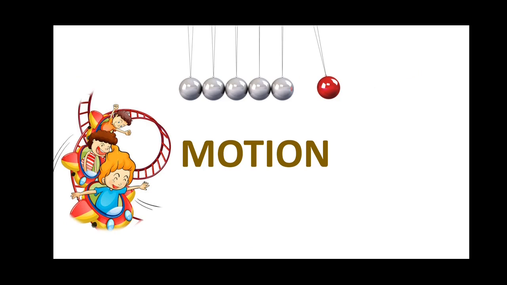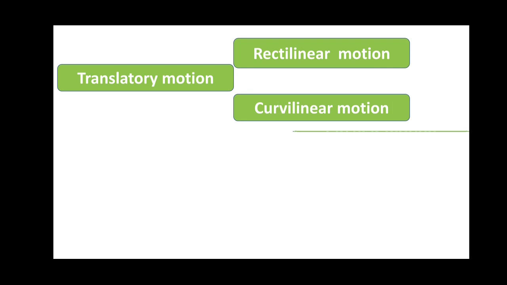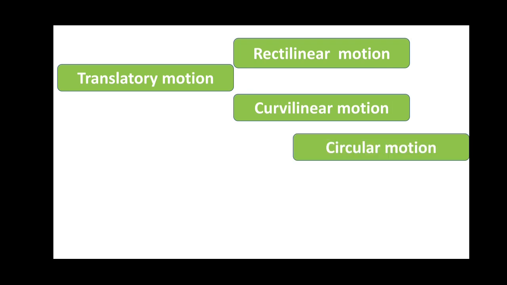So far, we have learned about translatory motion, then rectilinear, curvilinear and circular motion which come under translatory motion. We have learned that an object will be in rectilinear motion if it moves along a straight line. Like that, an object will be in curvilinear motion if it moves along a curved path. But if it is moving around a circular or closed path, then it is said to be in circular motion.